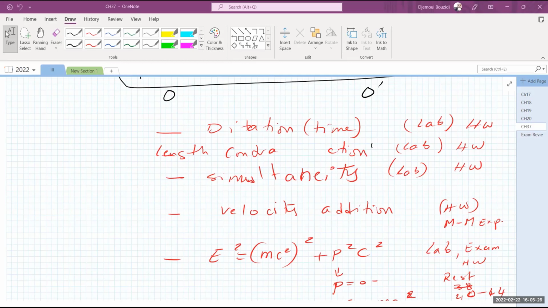Is causality going to be broken? One of the fundamental laws of nature is that causality should be respected. In other words, you should not be able to travel back in time and cause the end of your grandfather, which causes the end of yourself at the end. So there is a problem. There is a breakdown of causality here, so we need to find a solution for this problem.